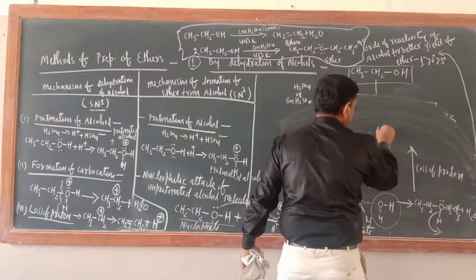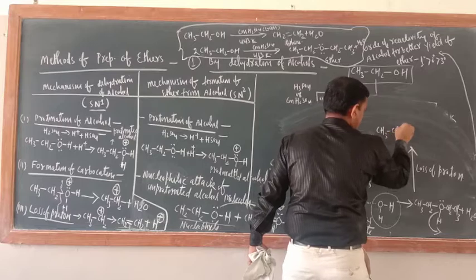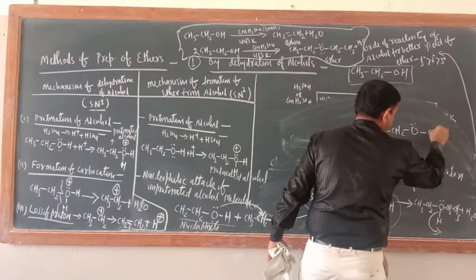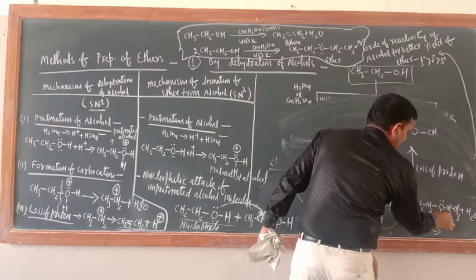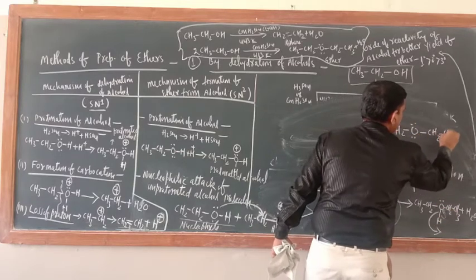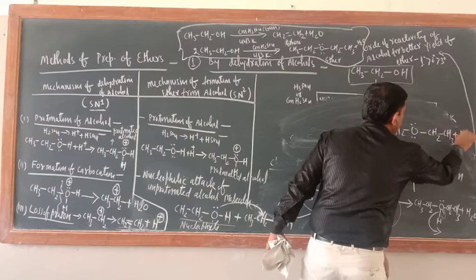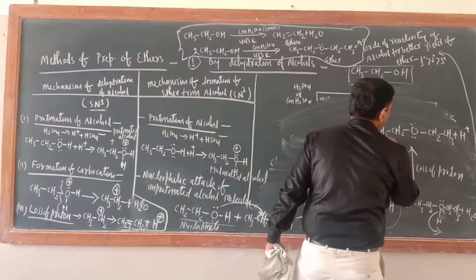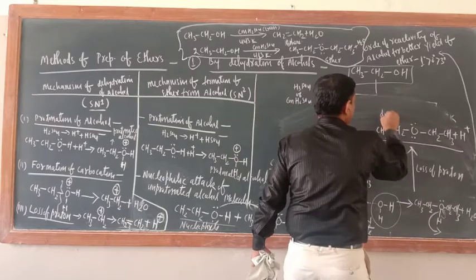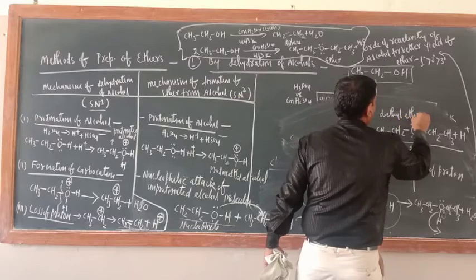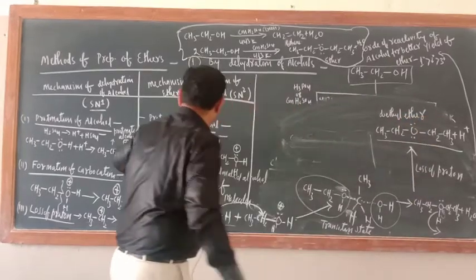So what is the molecule here? CH3CH2O, here CH2CH3. When it loses the proton, it will give its electrons to this oxygen. So here CH2CH3 plus H positive. Loss of proton is there. Now you have got diethyl ether.